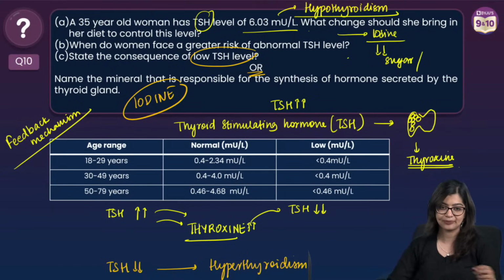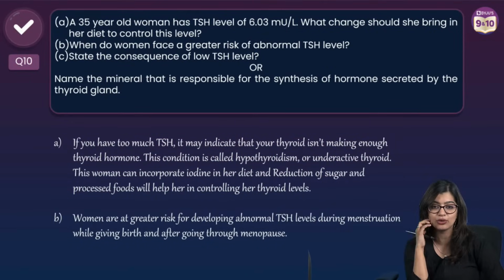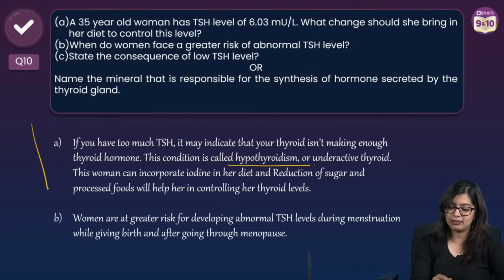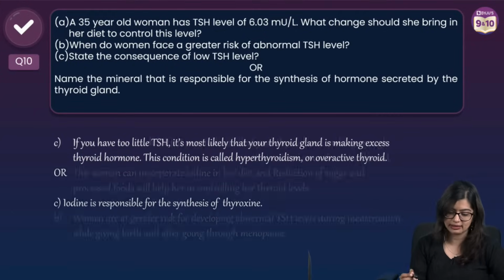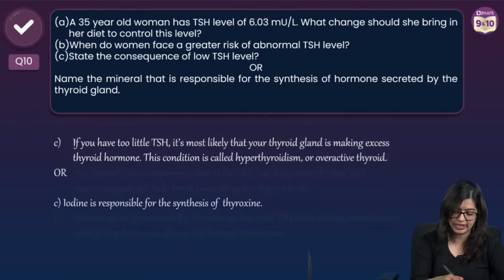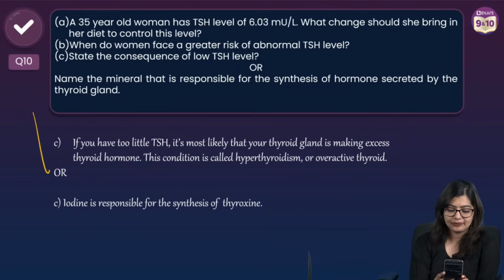It is still scoring. Which is why, when you're writing the first answer, you will have to say what the condition is, that is hypothyroidism, and what she can do, 1 mark. When will she be at a greater risk, right? She will be at a greater risk during menstruation, while giving birth, or after going through menopause. The second bit is for 2 marks, and this bit here is for 1 mark each. Yes? Okay.